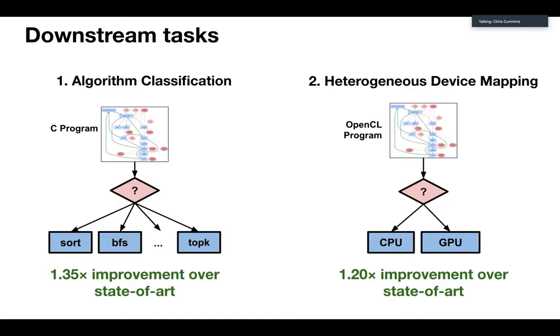And then the second downstream task that we looked at was an optimization task, which is one of these cases where you've got an entire program. Your job is to try and predict for this program whether or not it would be faster to run on the CPU or the GPU. So in this case, you need to be able to learn to correlate the hardware characteristics, the hardware performance, against the properties of the program. And again, in this case, we found a nice improvement over the state-of-the-art techniques.